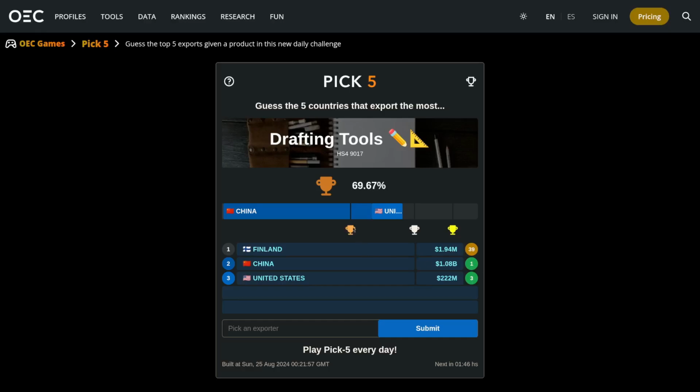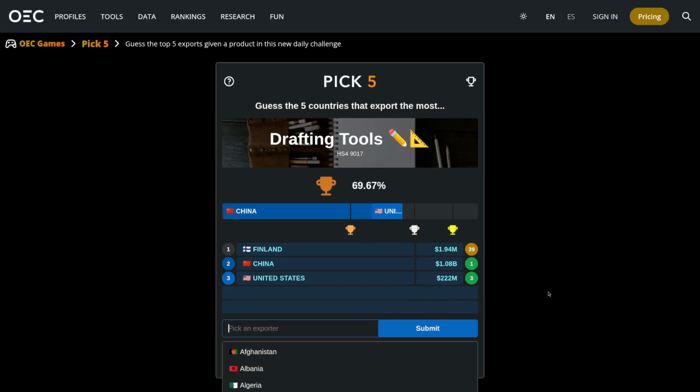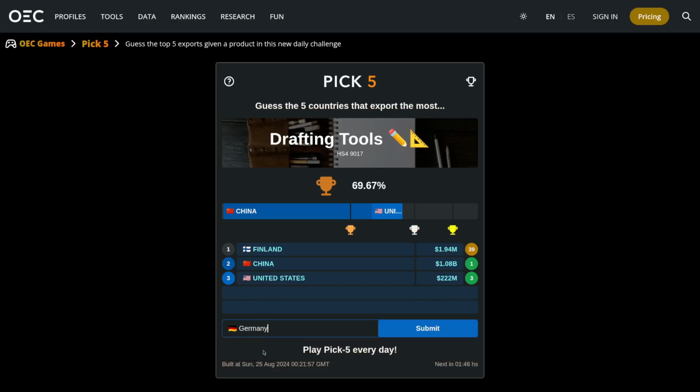Okay. Now, who's number 2 is really the question. We already have a bronze here. And we're pretty close to silver. I don't think I've ever gotten gold. But we sort of have a chance. If we can get this number 2, they could give us gold. I don't know. Germany is always pretty high on this in this game. They seem to create a lot of stuff, so I'll try Germany. Oh, that was number 4, just behind the United States by 1 million.